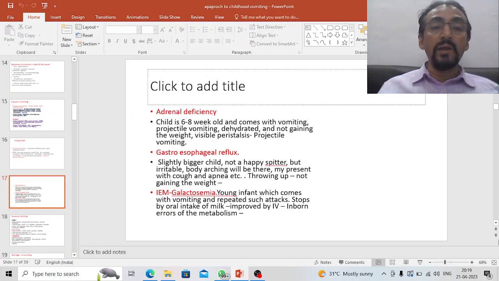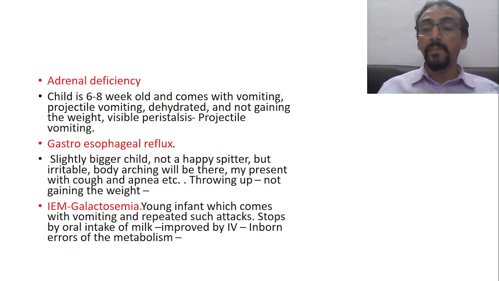Now if you look into pyloric stenosis, a child is 6 to 8 weeks old, suppose, and comes with vomiting, and there will be projectile vomiting, and the child is dehydrated, not gaining weight, and there is also visible peristalsis. Okay. Similarly, one more cause is gastroesophageal reflux.